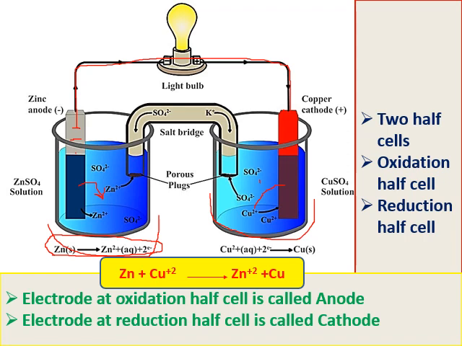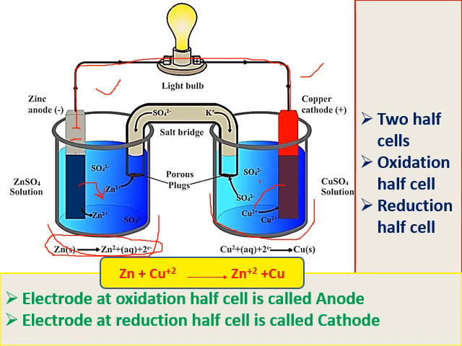So here electrons are releasing, and here electrons are consuming. So electrons are neutralized here. Electrons are releasing and electrons are consumed. So where the electrons are released, if you observe the zinc rod, on its surface negative charge is developing, okay, and the zinc rod is involved in oxidation.